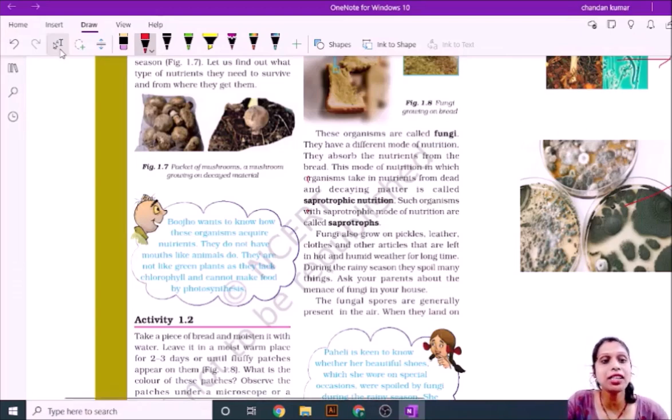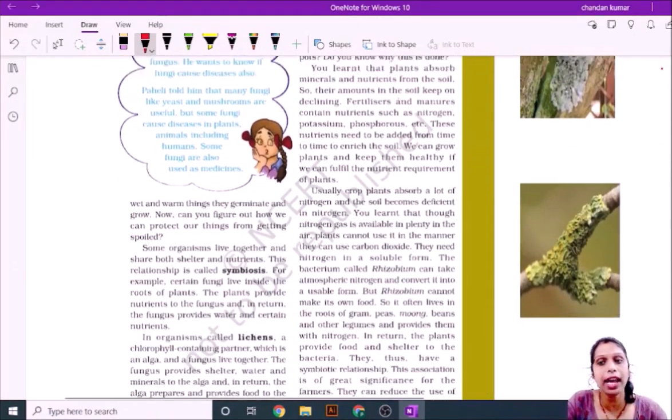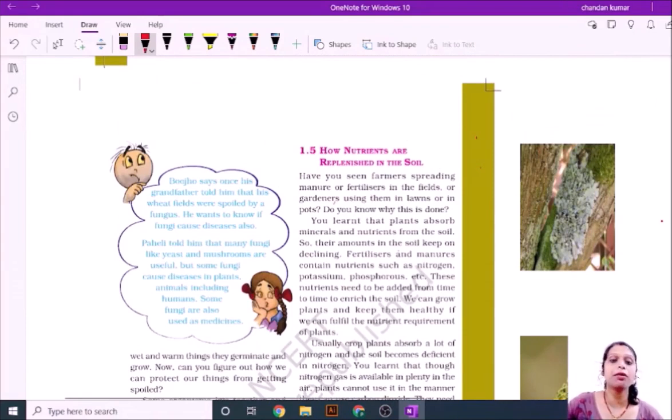Now I will discuss another type of relation that occurs in day-to-day life, named the symbiosis relation. You can see here the relation between plants and fungi. Plants take nutrition through the fungi, and in return fungi take nutrition from the plants, and they make a relation between each other.